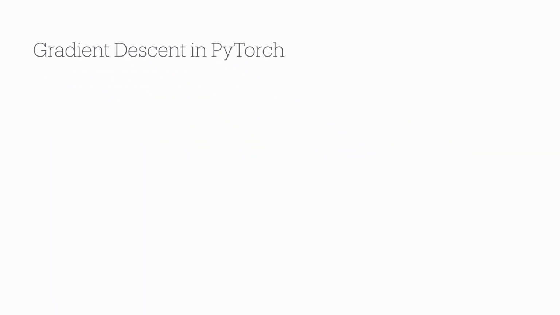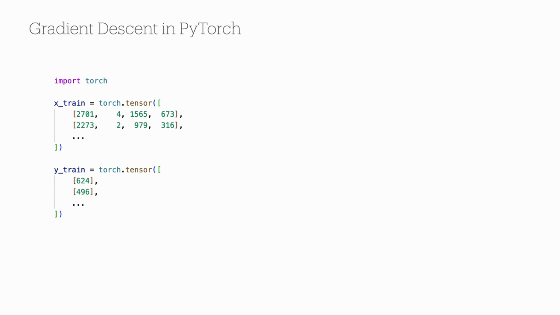First, we import the Torch library and define our training inputs and targets as two tensors. A tensor in PyTorch is simply a multidimensional array. Each row in our tensor X consists of 4 dimensions. The first dimension is the size of the house in square feet, and the second dimension is the number of rooms, and the third and fourth dimensions specify the location of the house. Each row in our target tensor has just one dimension, which is the price of the house.